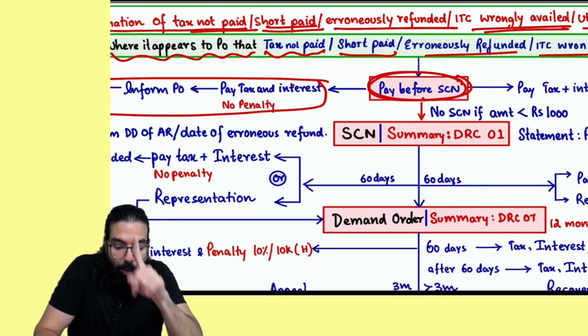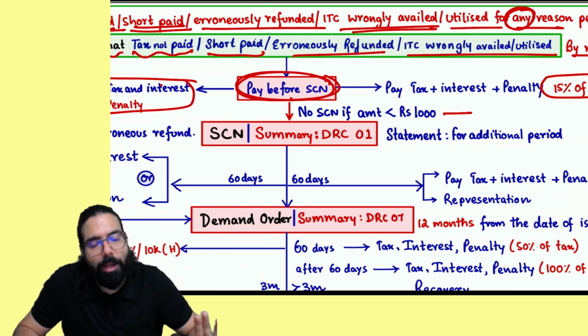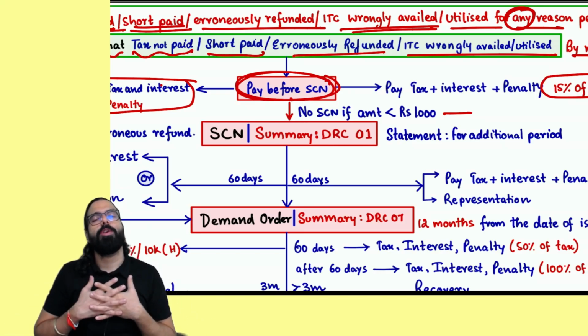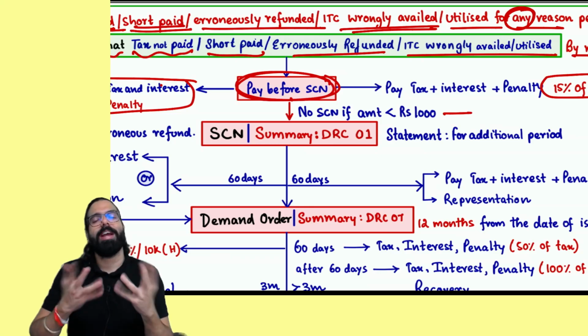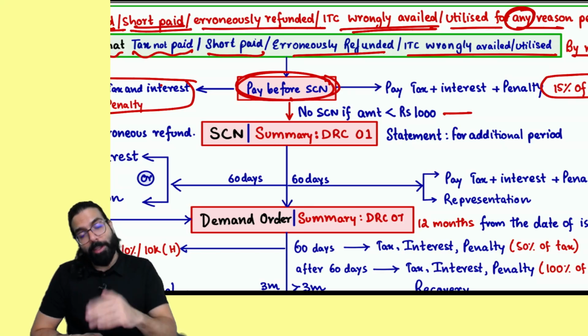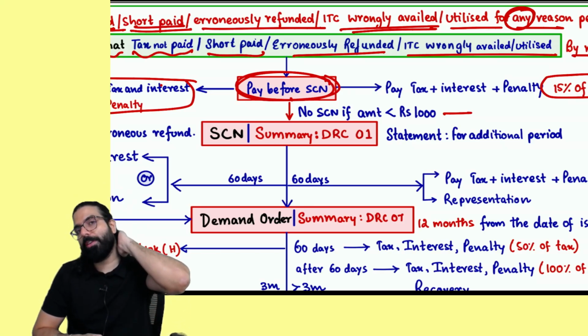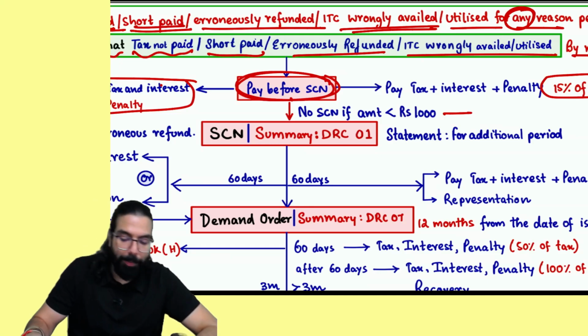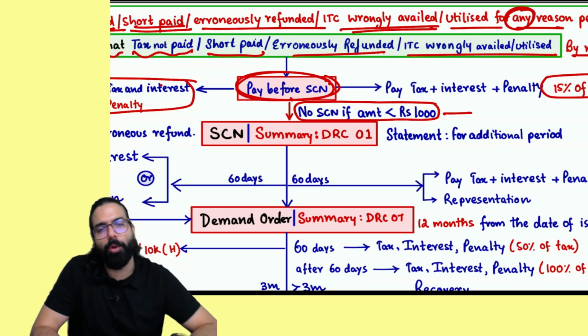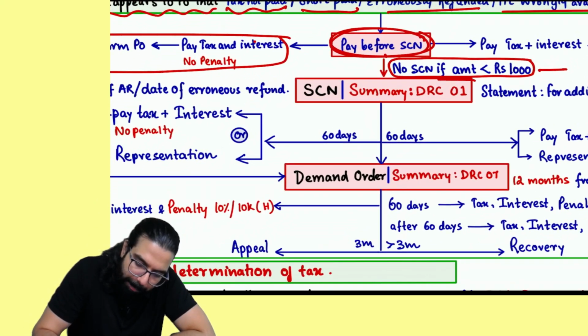But one new amendment, sir: from the financial year 24-25 onwards, for an amount less than 1,000 rupees, they will not give you a notice. Tax not paid, tax short paid, 1,000 rupees, no problem. For 1,000 rupees and above, only then will the show cause notice and demand order come. Less than 1,000 rupees, very, very important point, there is no show cause notice. Okay, sir, my amount was more than 1,000. They gave me a show cause notice.